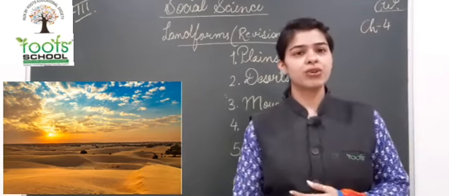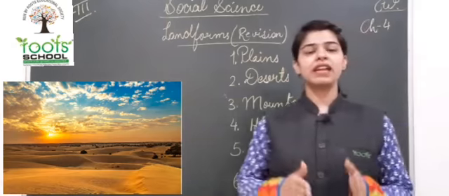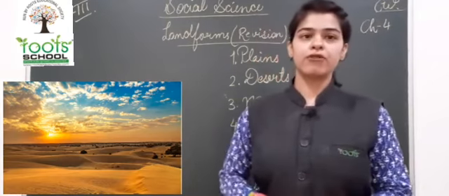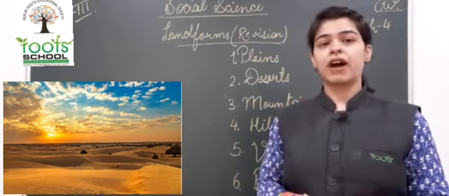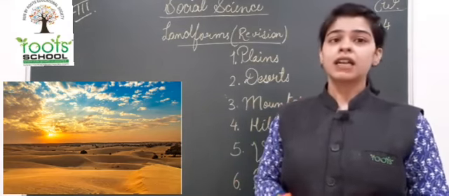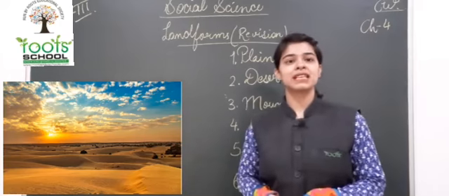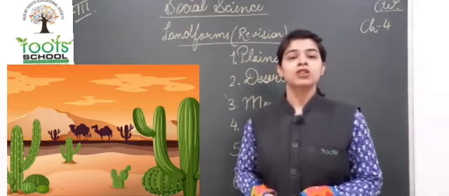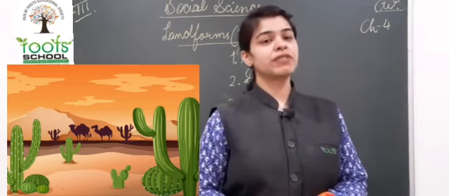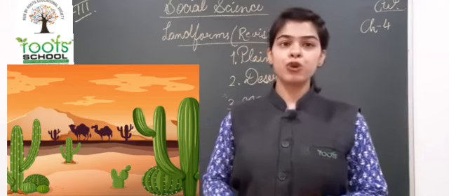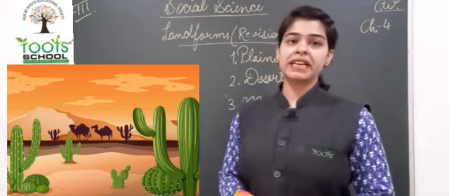Why are they so dry? They are dry because they receive a very small amount of rainfall. Deserts get very little rainfall, there is not much rainfall there. Okay, and this is the reason deserts have less water, and because of the little water, very few plants like cactus and saguaro grow in deserts.